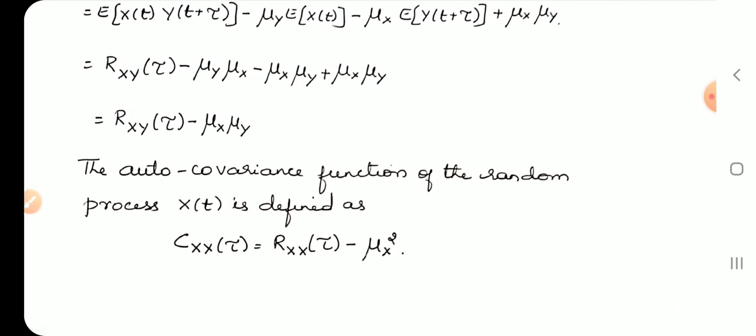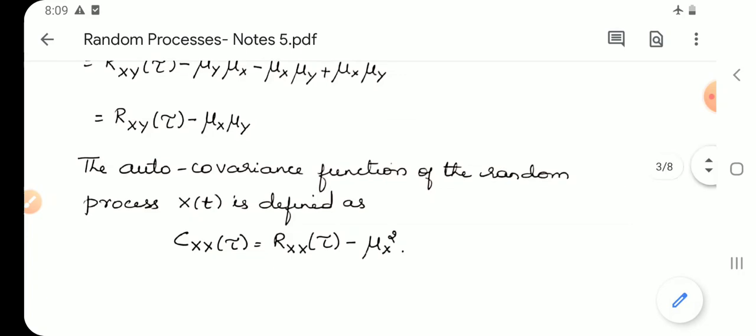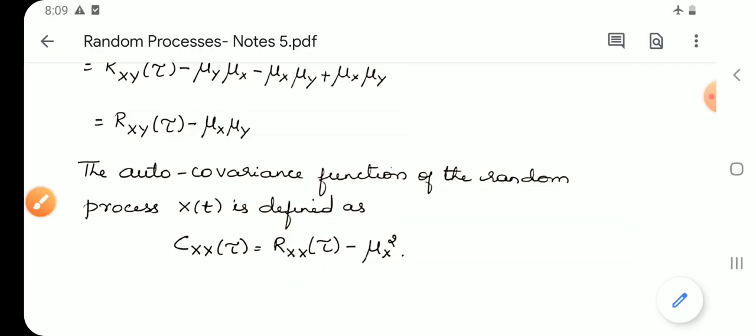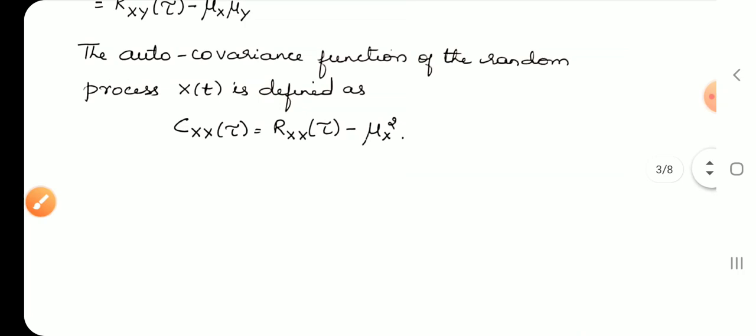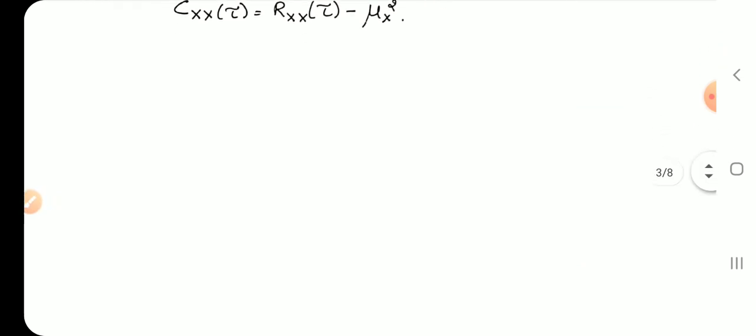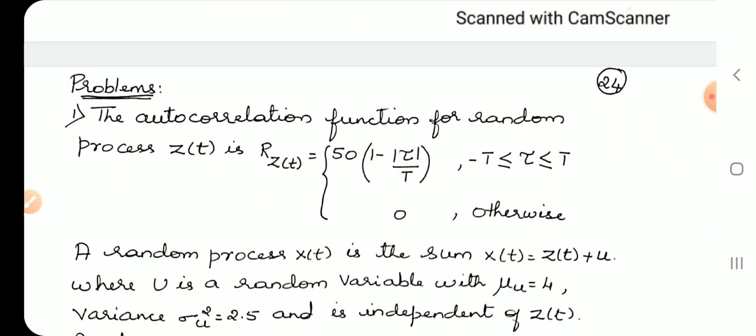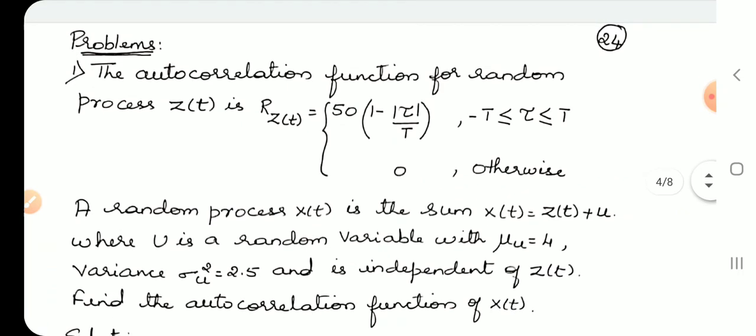Note, the autocovariance function of the random process X(t) is defined by Cxx of tau, and Cxx of tau is equal to Rxx of tau minus mu x square. So this is the theory behind the addition and multiplication of two random processes. Now let us work out a few problems in autocorrelation using the autocorrelation function.